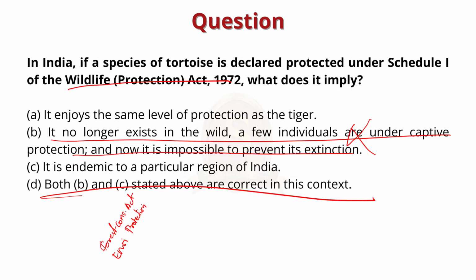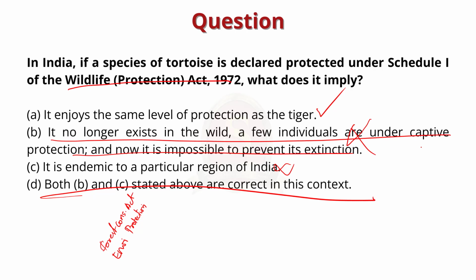Now the third option says it is endemic to a particular region of India. Giving protection is in no way linked to the endemic status of a particular species in a region, right? So you can easily eliminate this also. So if you could eliminate B and C, you can eliminate D also. So the correct answer here is option A. It is very obvious. It means it enjoys the same level of protection as the tiger.